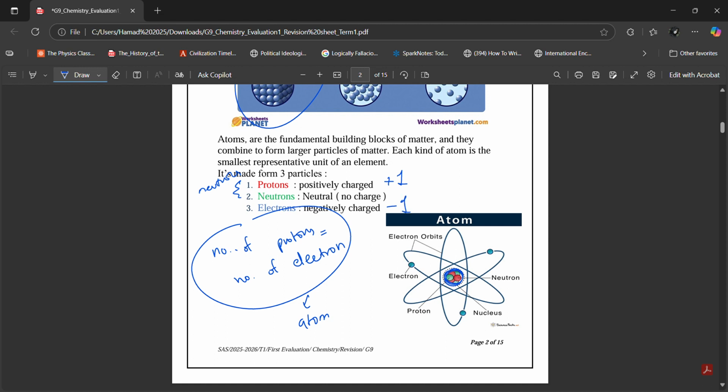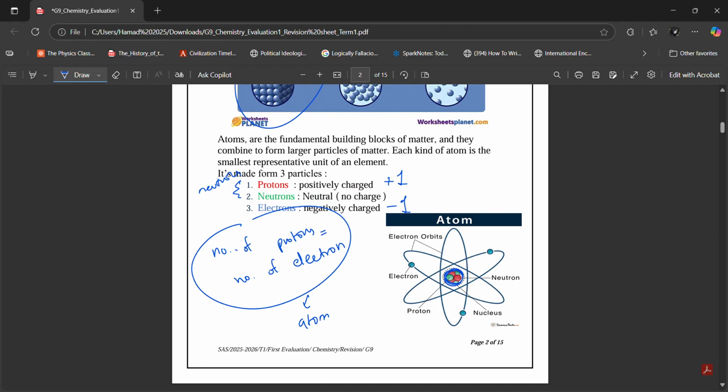That means that because the number of protons and the number of electrons in an atom is the same, the charge on the atom is neutral. The atom overall does not have any charge. Why? Let's take, for example, lithium. Lithium is an atom. It has three protons, and because in an atom the number of protons is always equal to the number of electrons, if it has three protons, then that means it also has three electrons.